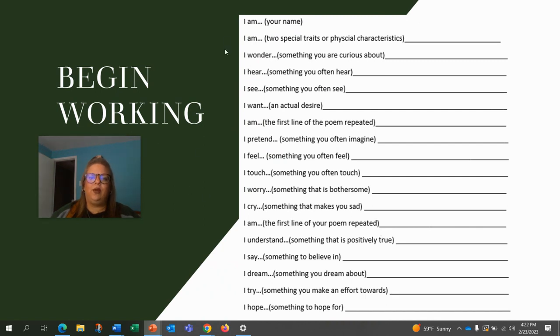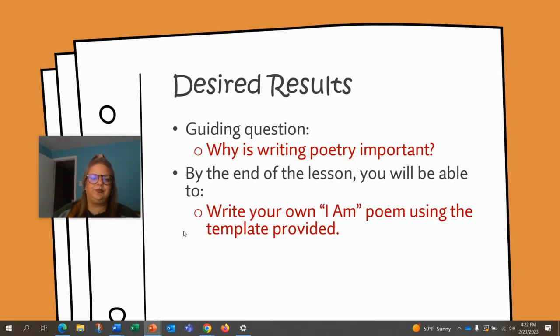So you are going to begin working on your I Am poem. You will see this template in your assignment. You'll download it, fill it in, and then submit. So your guiding question is, why is writing poetry important? And you will be able to write your own I Am poem using the template provided.